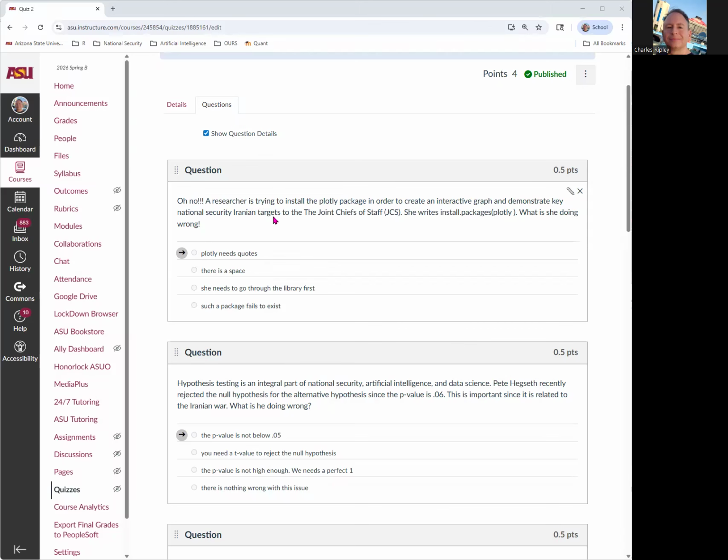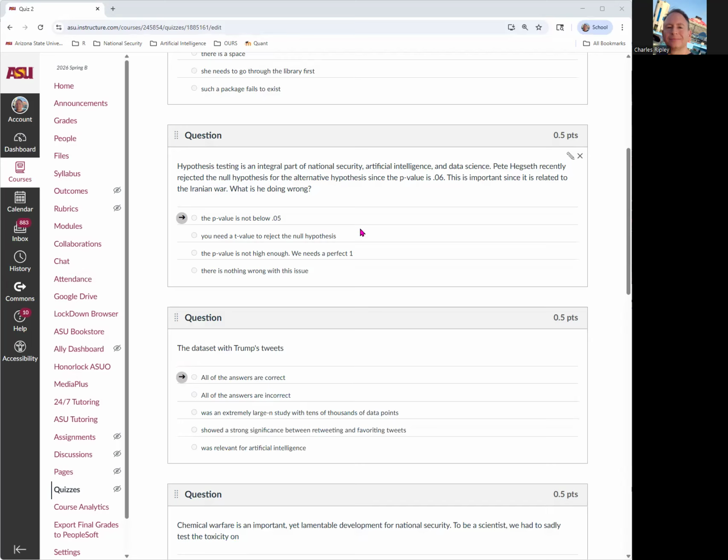Oh no! A researcher is trying to install Plotly in order to create an interactive graph and demonstrate key national security Iranian targets to the Joint Chiefs of Staff. Well, it's obvious what's going on here. You have to, let me get out my little pen. Plotly needs quotes. There's no quotes. So that's the importance of installing these packages.